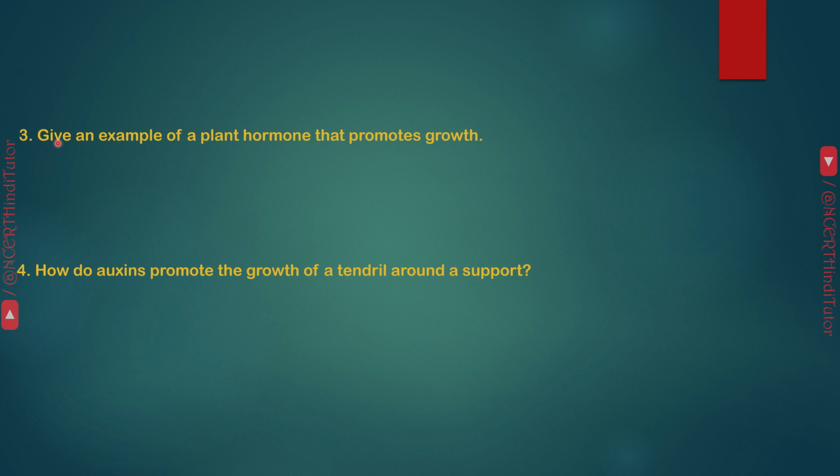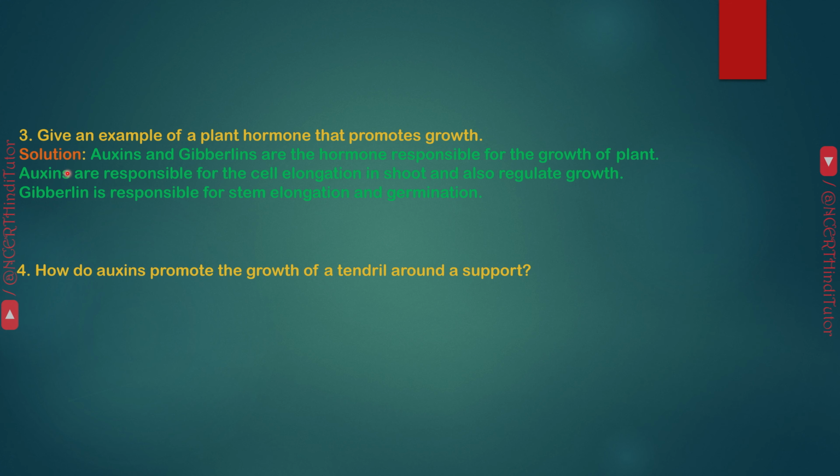Question 3. Give an example of a plant hormone that promotes growth. Answer. Auxins and gibberellins are the hormones responsible for the growth of plants. Auxins are responsible for cell elongation in shoots and also regulate growth. Gibberellin is responsible for stem elongation and germination.